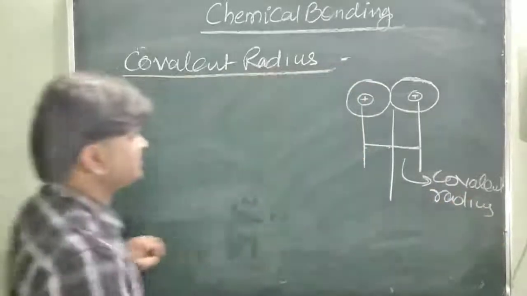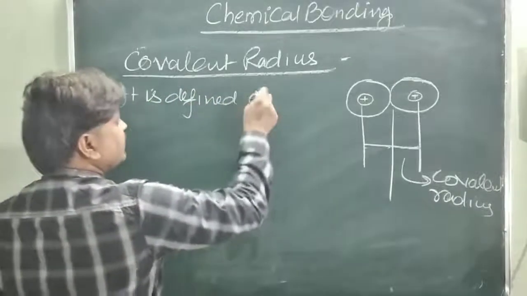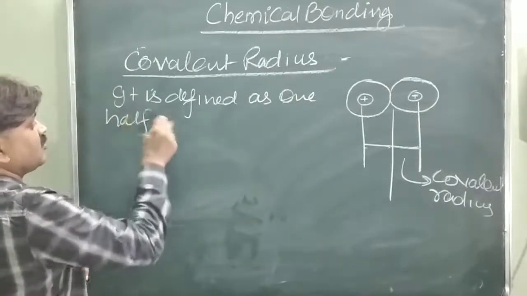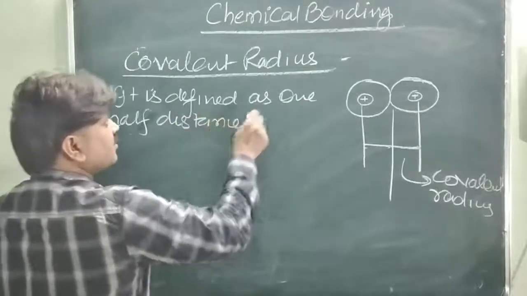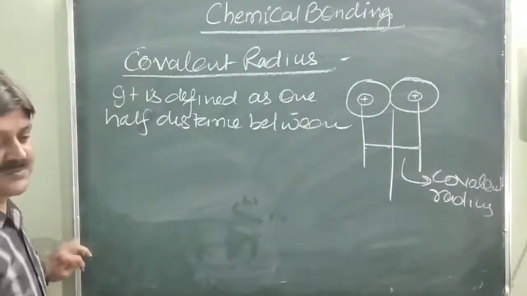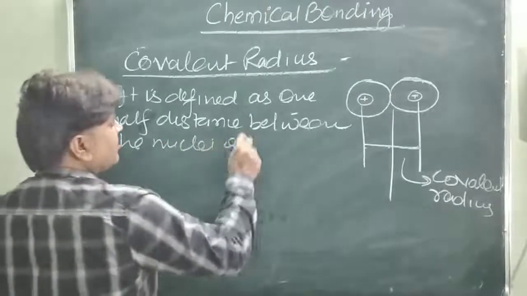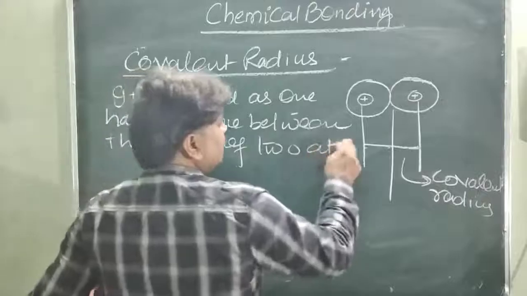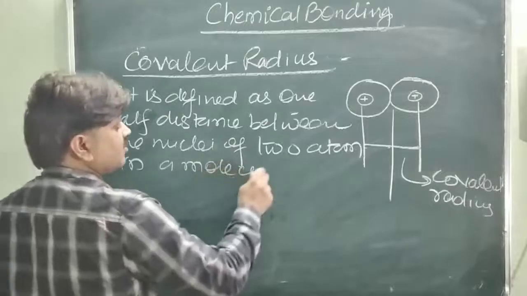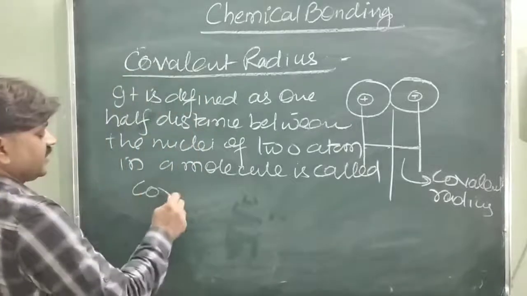So it is defined as one half distance between the nuclei of two atoms in a molecule is called covalent radii.